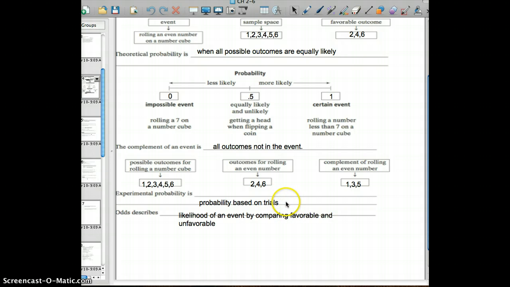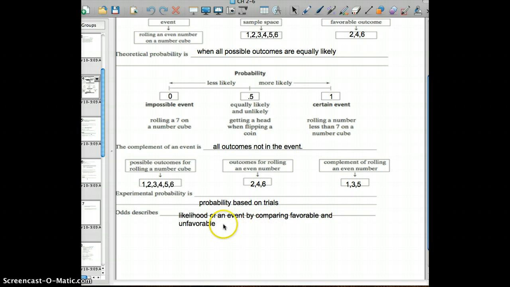Experimental probability is probability based on trials, which means you actually did something and counted it up to see what the probability was. I look out into the classroom and I say, what's the probability of rolling a number cube? And we look at your results. So you've actually done an experiment to collect data. If you're just thinking about all of the numbers or something like that, then that's theoretical, when you're thinking about all of the events and how likely they are to happen.